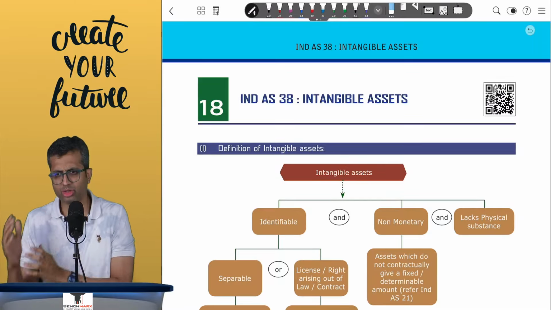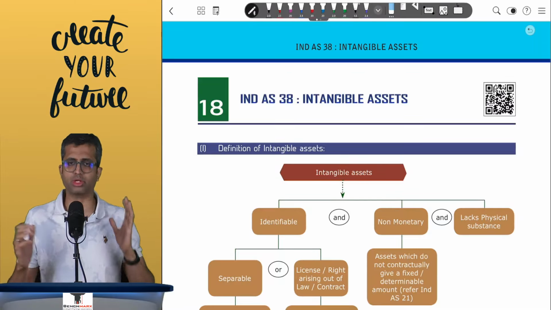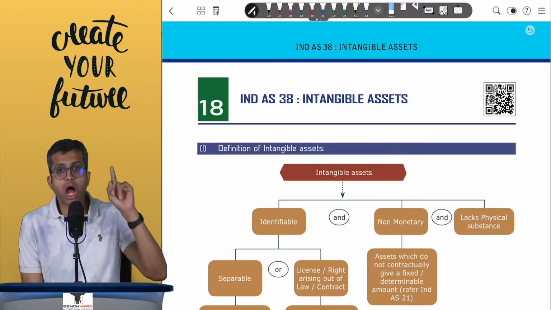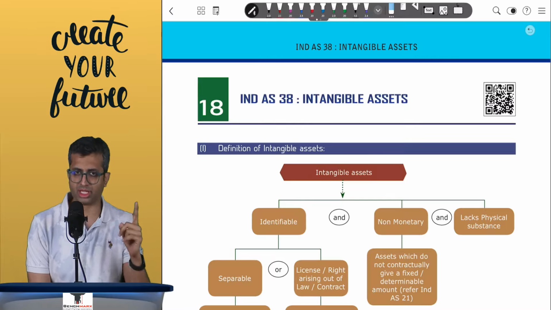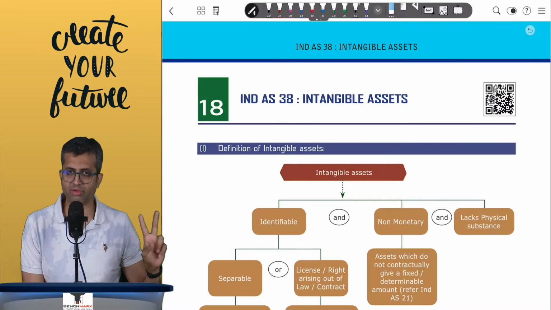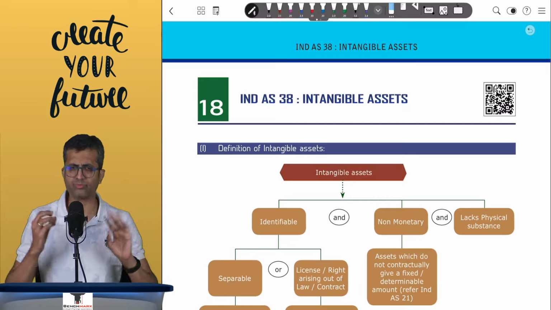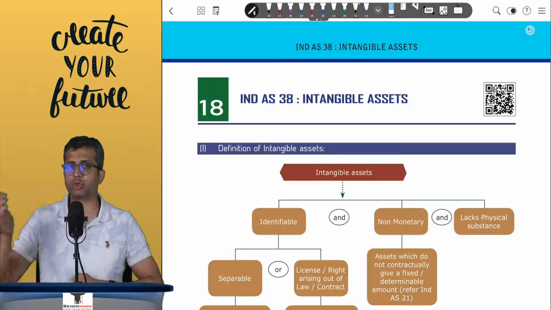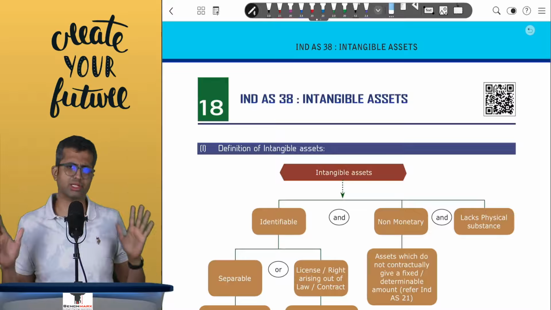Now, there are three important areas in the standard that you should be clearly aware of, over and above the general understanding of a tangible or intangible asset. That is, first, how do you understand what is an intangible and how does it get recognized in the balance sheet? Second, research and development, and third, amortization. Other topics are largely an overlap over IND AS 16 PPE, though we will discuss that as well.